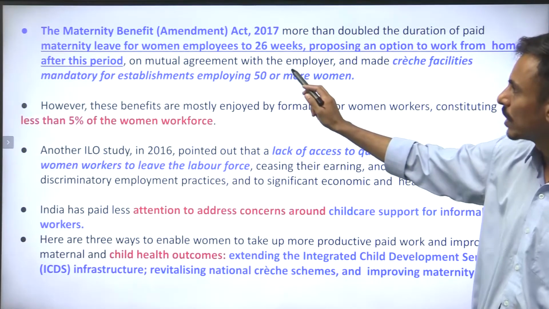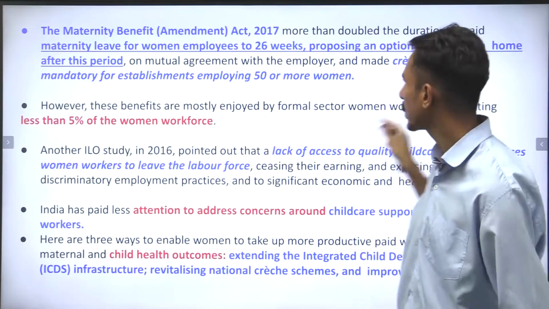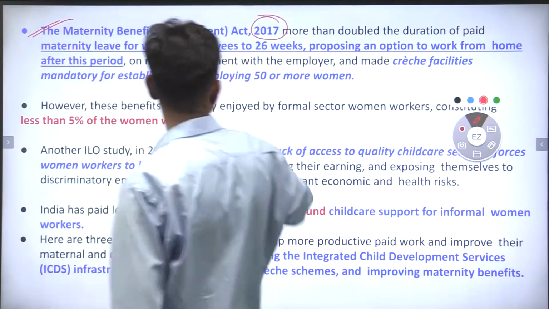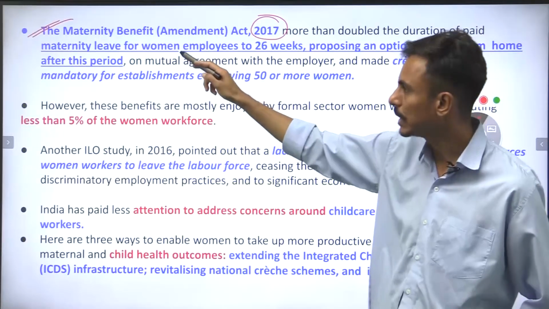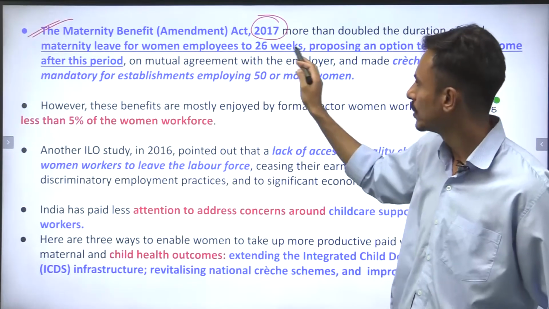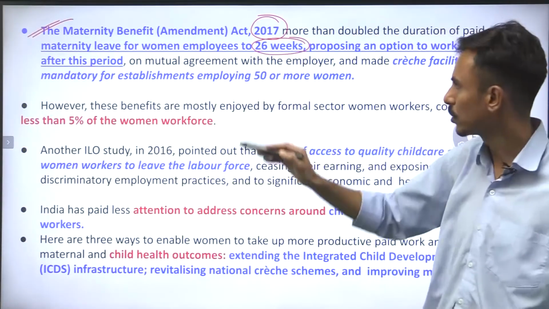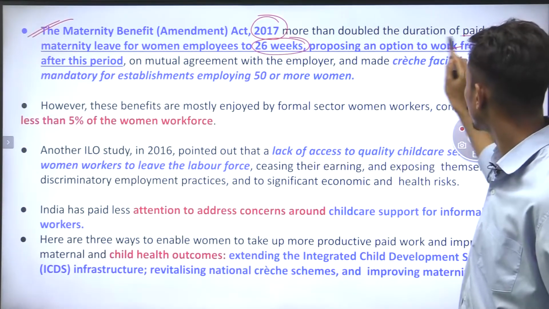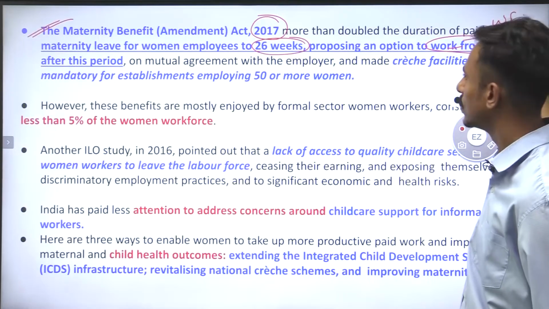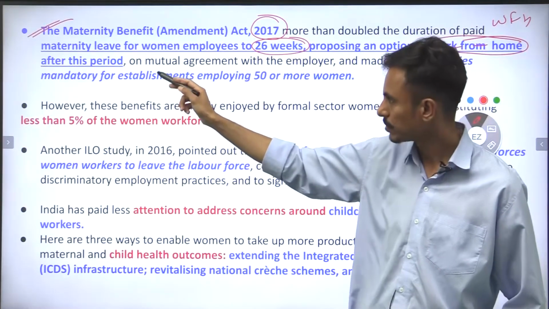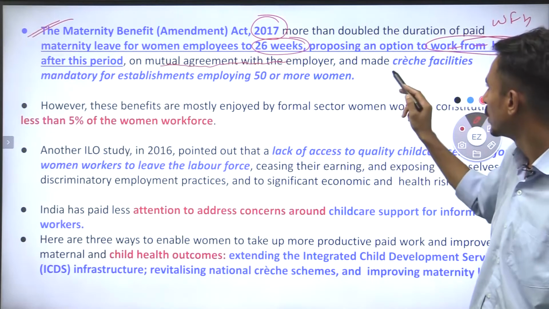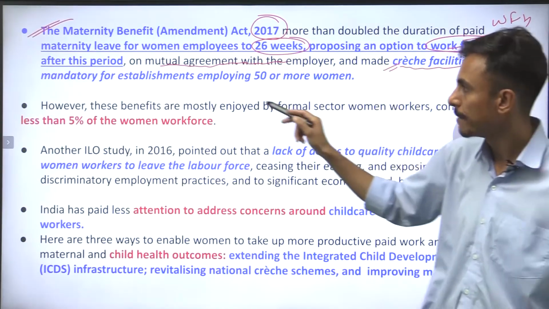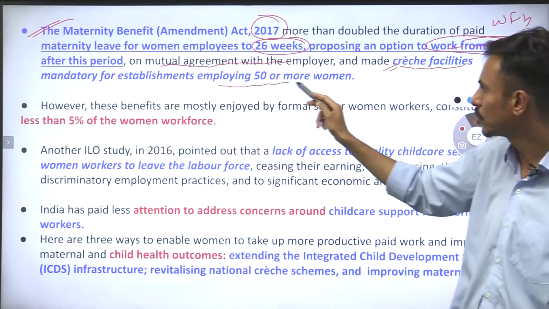That is 26 weeks. And as per the Maternity Benefit Amendment Act, this is something which is important. The Maternity Benefit Amendment Act of the year 2017 has clearly said that the maternity leave for women employees is up to 26 weeks, which is almost 6.5 months, proposing an option for WFH or work from home after this period on mutual agreement with the employer, and made the creche facilities, that means the child care facility, mandatory for establishments employing 50 or more women, right?